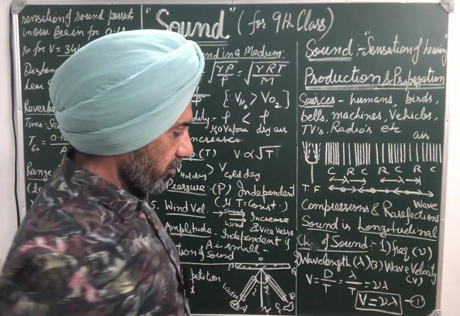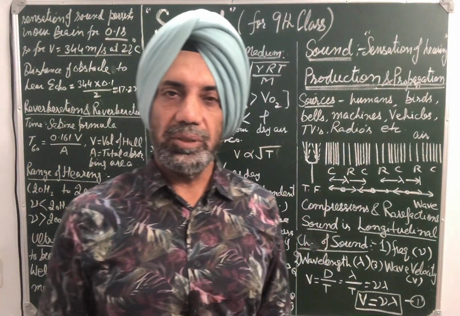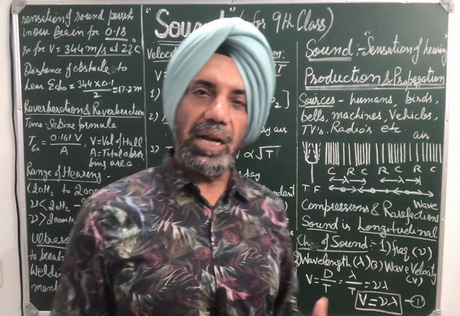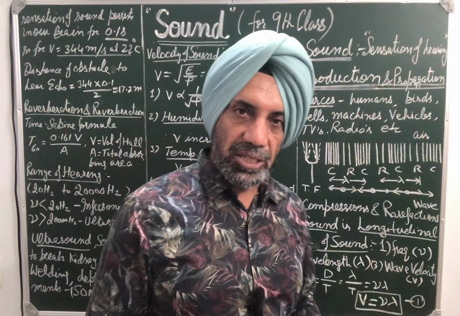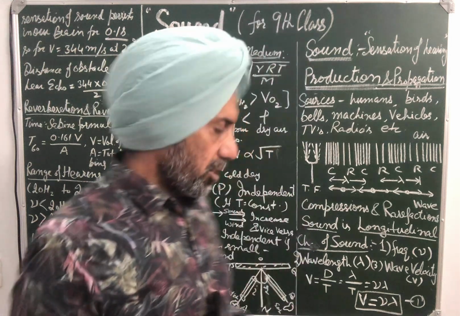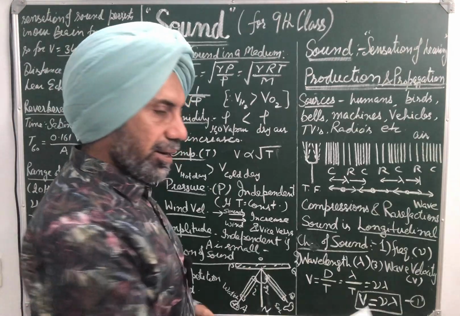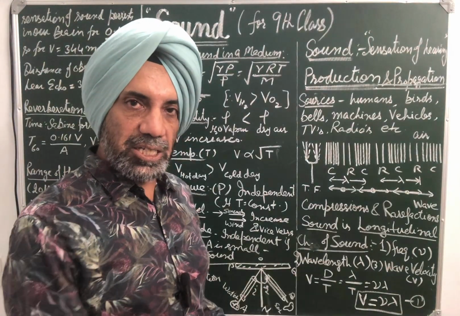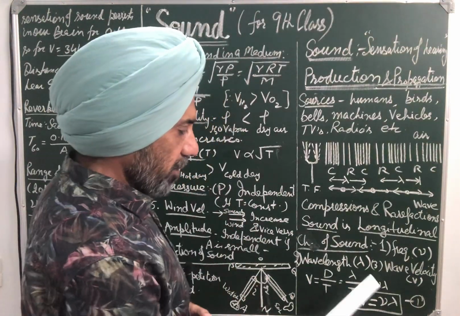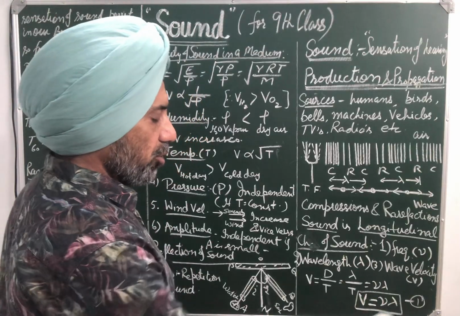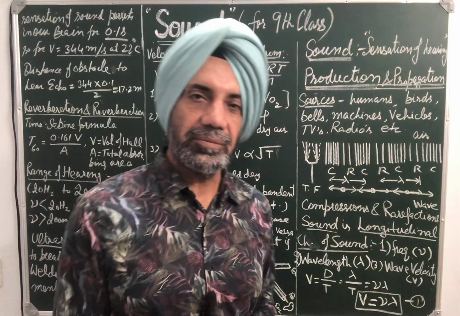Then some characteristics of sound. Frequency: the number of vibrations per second is called frequency, nu. The time taken to complete one vibration is called time period, capital T. If V is the velocity with which the sound wave propagates through the medium, V will be equal to distance traveled upon time taken. During one time period, one compression or rarefaction is produced, so the distance covered will be lambda. So lambda upon T. And 1 by T is called nu. So V is equal to nu lambda. Velocity is equal to the product of frequency and wavelength.